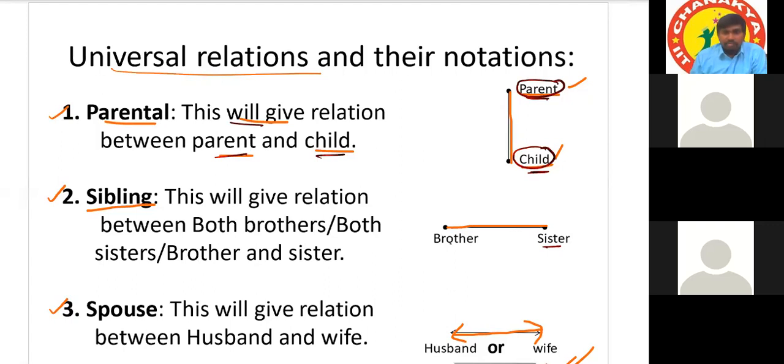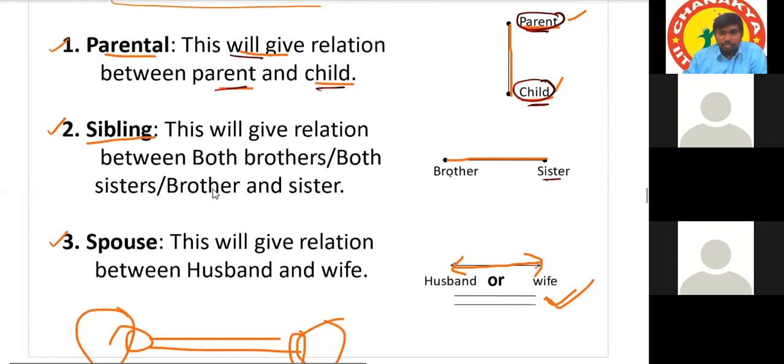But when it comes to spouse relation, this gives the relation between wife and husband. The symbol for this is a horizontal line with arrows on both sides, or we can use equal to also. So on one side if it is the husband, the other side should be the wife. Tell me, is same gender allowed or not allowed in the case of spouse?